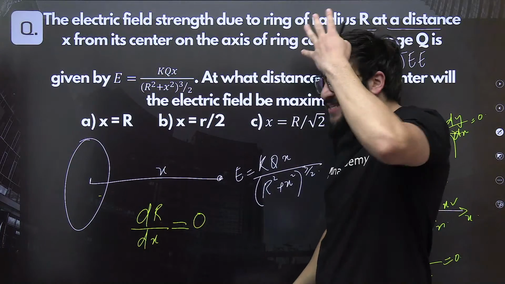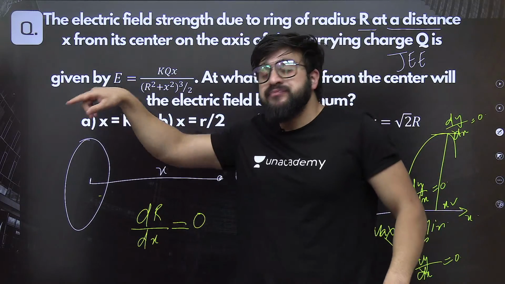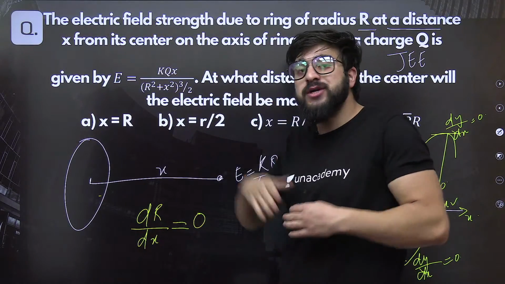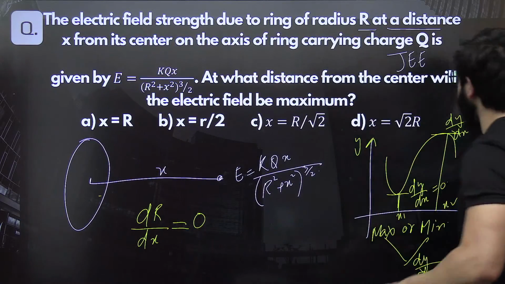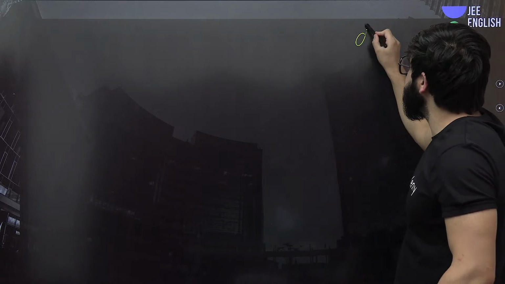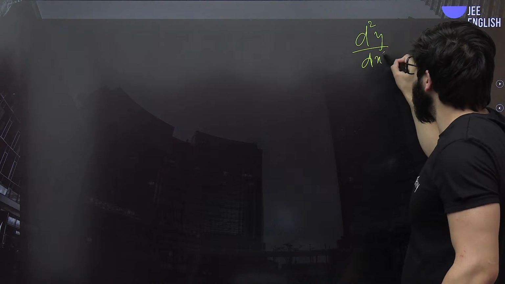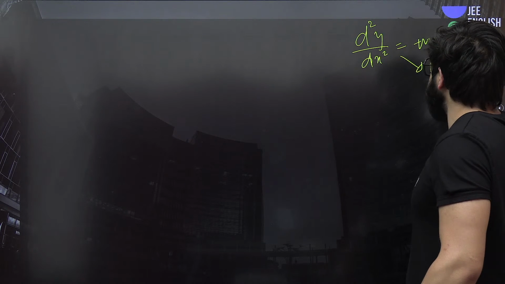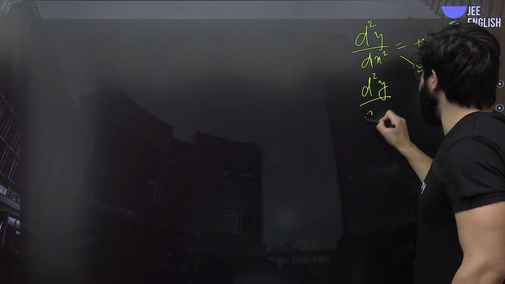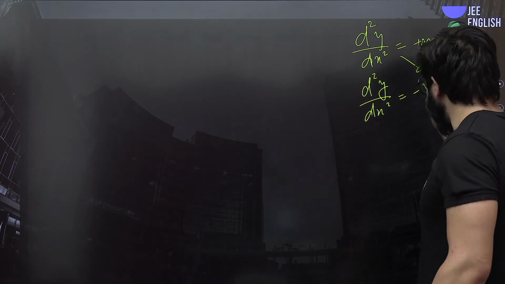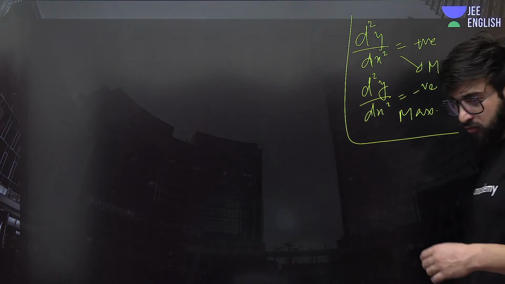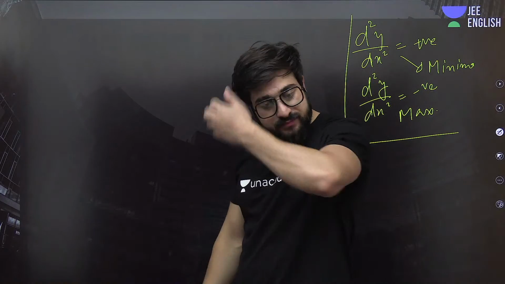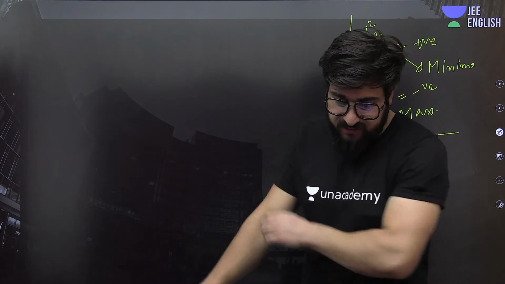Understand? A lot of people basically say only this: if you find dE by dx is equal to 0 at any point, it is maxima. No, it can be maxima or minima. So how to exactly find maxima and minima? You have to go for the double differentiation. If d2y by dx2 is positive, we say it is minima. And if d2y by dx2 is negative, we say it is maxima. This is the concept that you should know. I have told this in integration and differentiation previously.